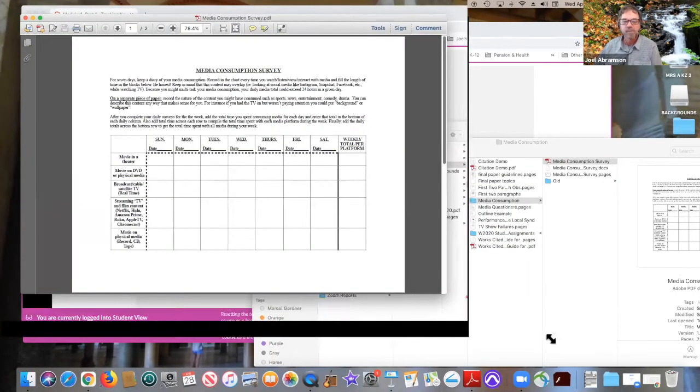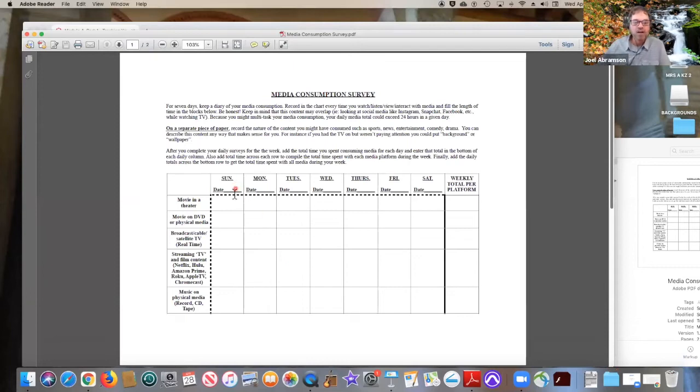All right. So you have a column here of days, and then you have a row here of different media. This is the PDF version, right? Now, the reason why I give you the Word doc is that maybe you don't watch a movie on DVD or physical media, or you don't watch any television from these sources.